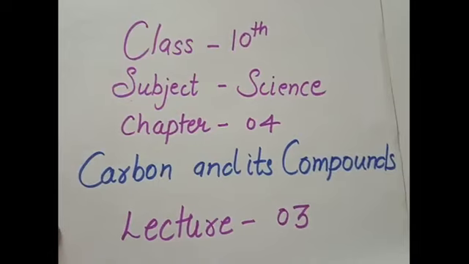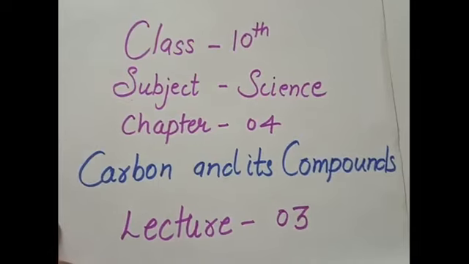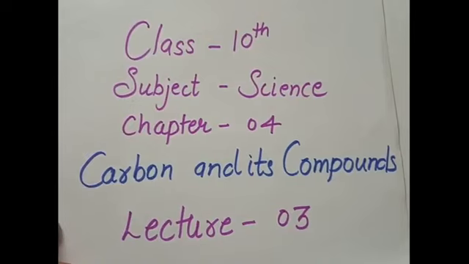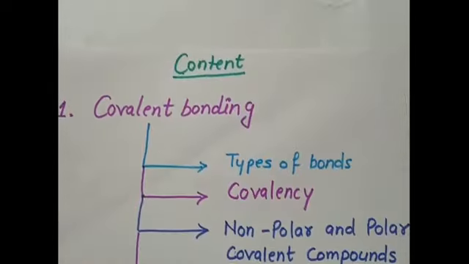Welcome back, dear students. This video is for class 10th subject science, chapter number 4, carbon and its compounds, and lecture number 3. So in our first lecture we have done the covalent bonding in carbon, and in second lecture we have done the allotropic forms of carbon, that is diamond, graphite and fullerenes.